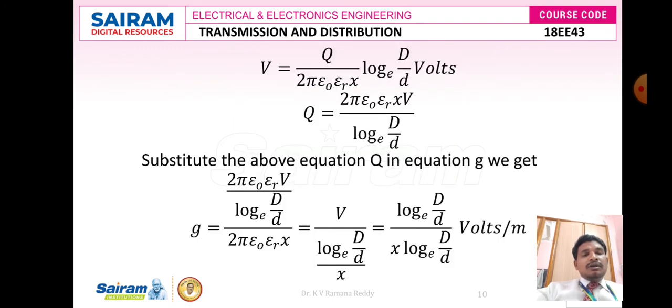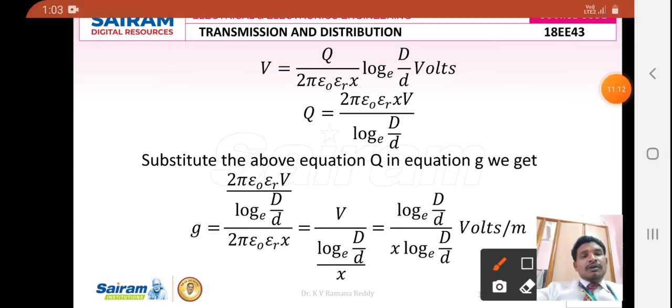Therefore G is equal to 2 pi epsilon naught into epsilon r of V divided by log of base e into capital D divided by small d, divided by 2 pi epsilon naught into epsilon r of x. Here 2 pi epsilon naught into epsilon r, both get cancelled. The remaining equation becomes capital V divided by log of base e into capital D divided by small d, divided by x.